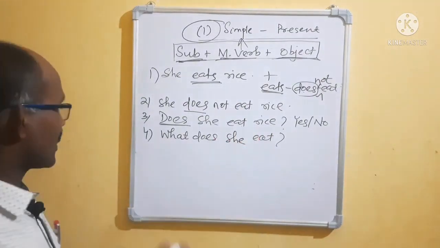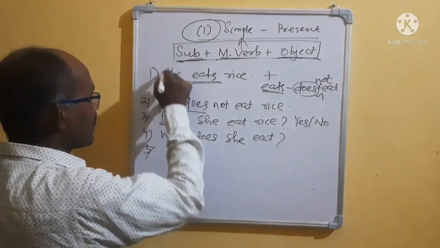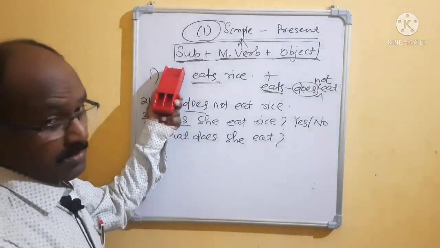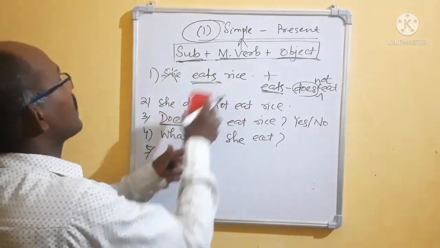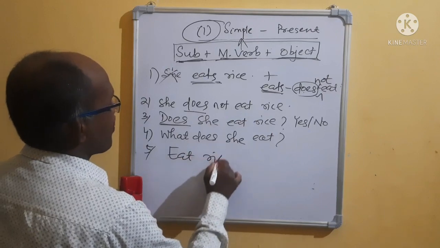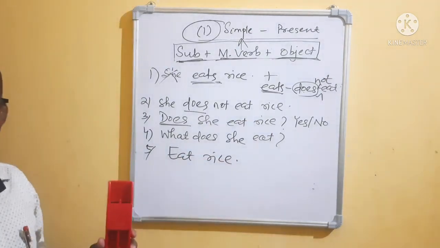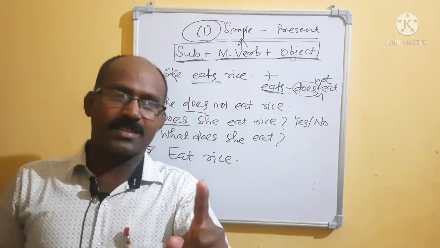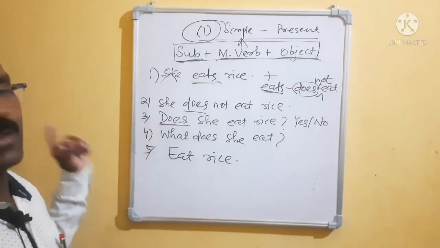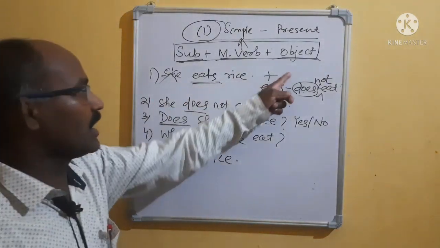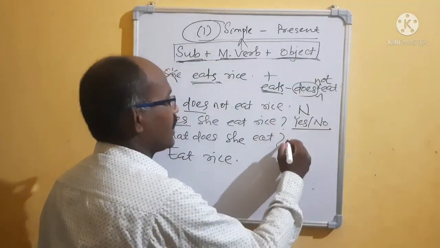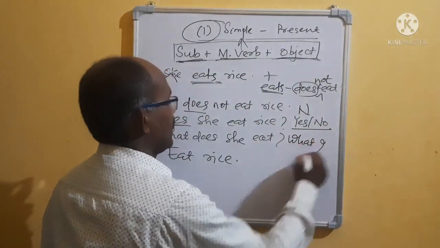She eats rice. Then number 5, omit this one. She, as the third person singular number, it was eat, so eat rice. Here what will you write? Eat rice. Completed. Did you understand? If I give one sentence, then you can make how many sentences? 1, 2, 3, 4, 5. It is positive, assertive, negative, yes or no interrogative, WH interrogative, imperative.